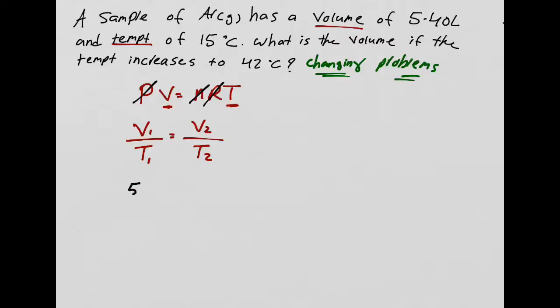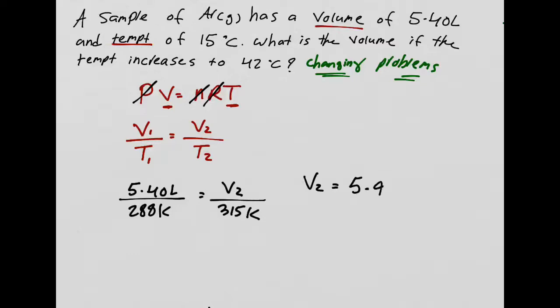So what is my V1? My V1 is 5.40 liter is the right unit. Okay? What is my V2? That's what I'm trying to figure out. What is my T1? Again, remember, you have to convert it to Kelvin by adding 273 to it. So my T1 is going to be 288 Kelvin. My T2 is 315 Kelvin. Again, don't forget the units matter. So my V2 is going to be 5.9268 liters. Okay? How do you feel about that? Not bad, right? Okay. All right.